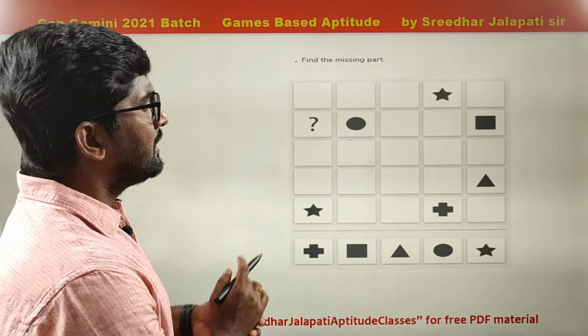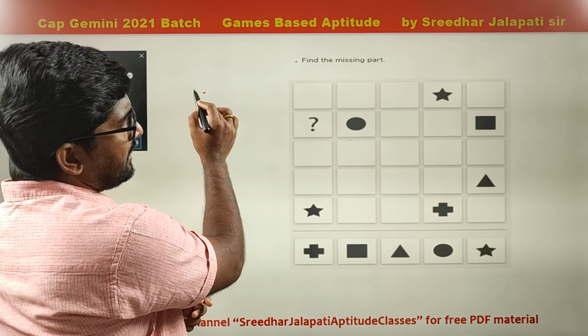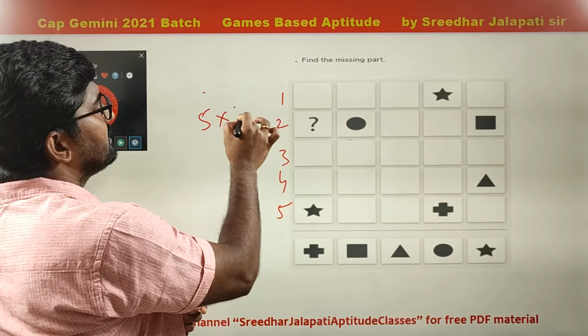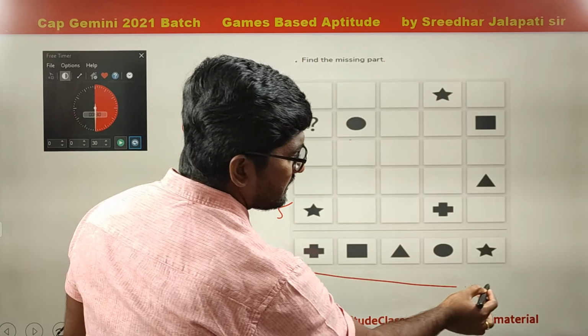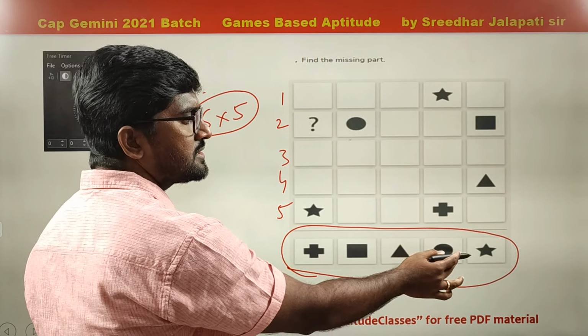Deductive logical thinking. Now instead of giving numbers, they give symbols. By the way, this is a 5 by 5 grid. In this grid, these are the symbols given: plus, square, triangle, circle, star.